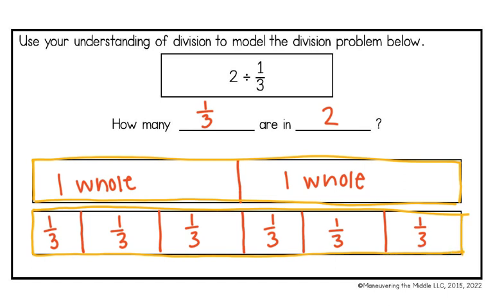And now I need to count how many thirds we had. So we had 1, 2, 3, 4, 5, 6. So how many 1/3s are in 2? There are 6.